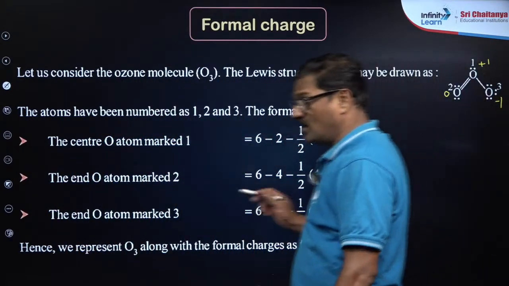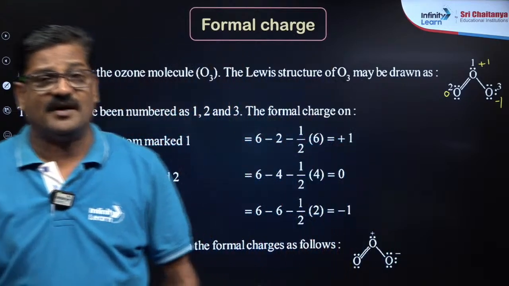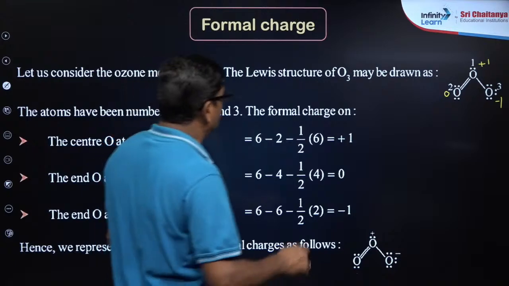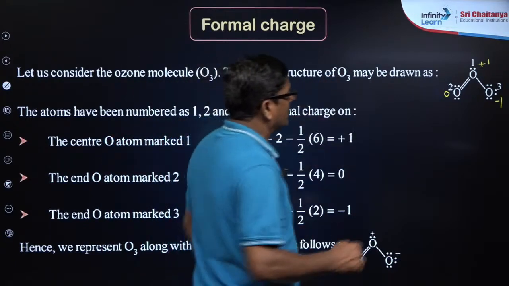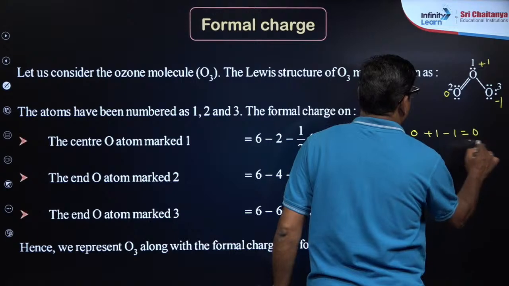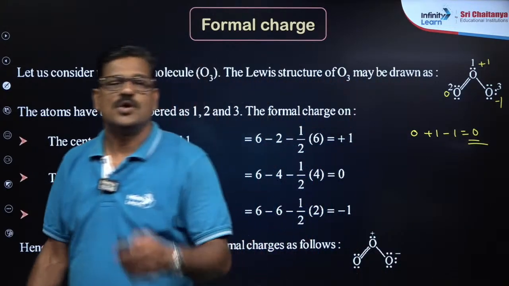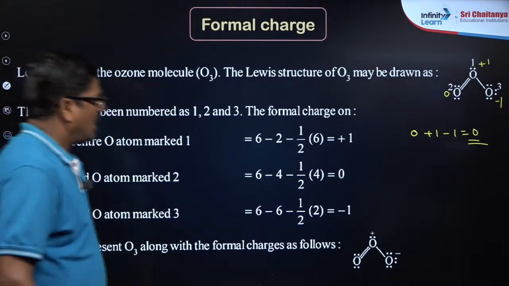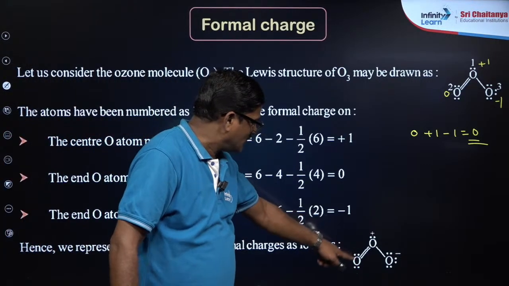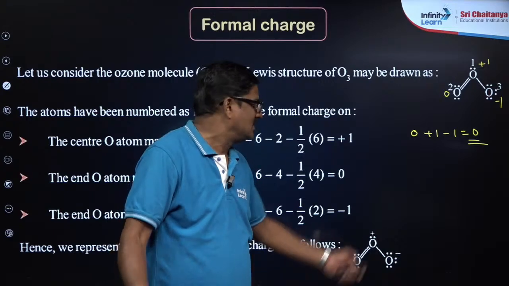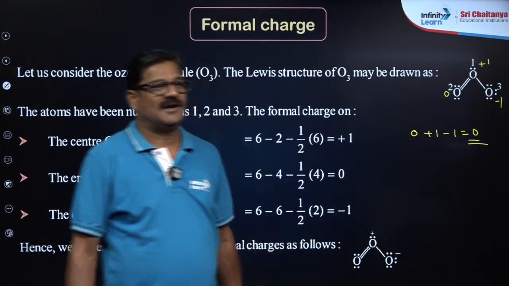The sum of the formal charges of every atom in this molecule is supposed to be equal to the charge on the molecule. So it is 0 + 1 - 1 is equal to 0, that is the overall charge. So this structure is correct, and it can be given as oxygen, oxygen +1, oxygen -1. That is what you call formal charge.